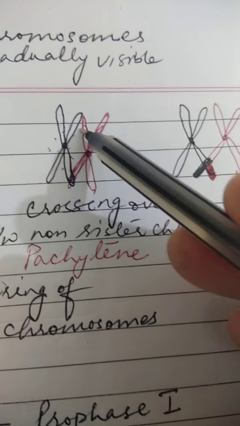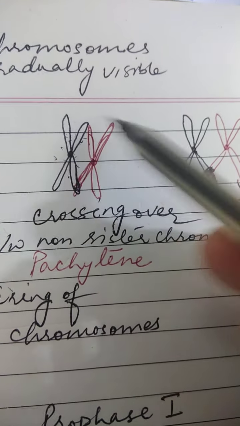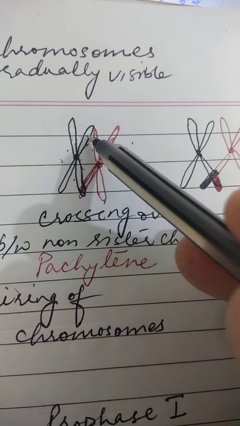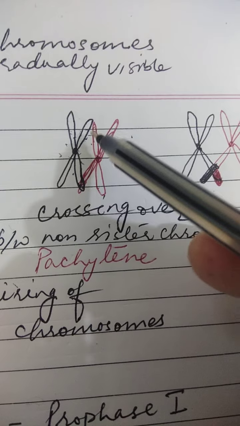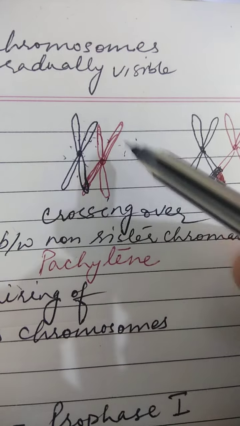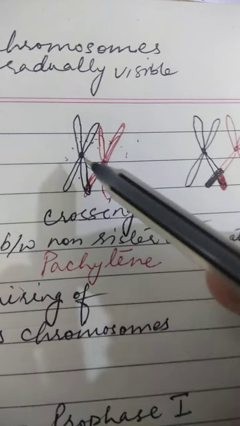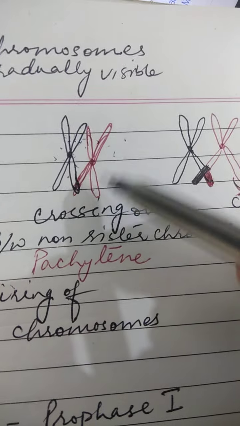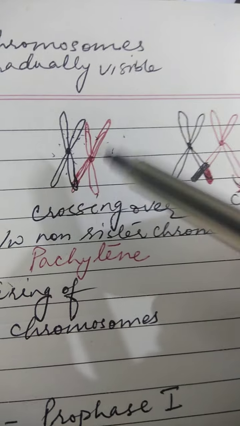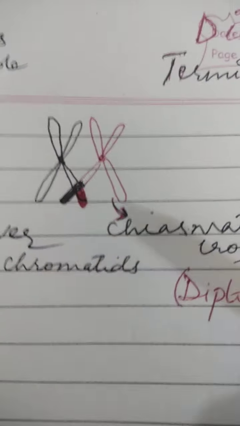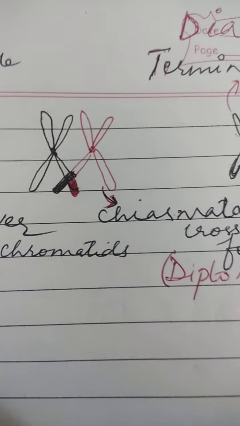But here they are two different chromosomes, so they are non-sister chromatids. This red and black are different chromosomes. The crossing over starts in the non-sister chromatids only, and after that chiasmata formation occurs. This crossover structure starts forming.